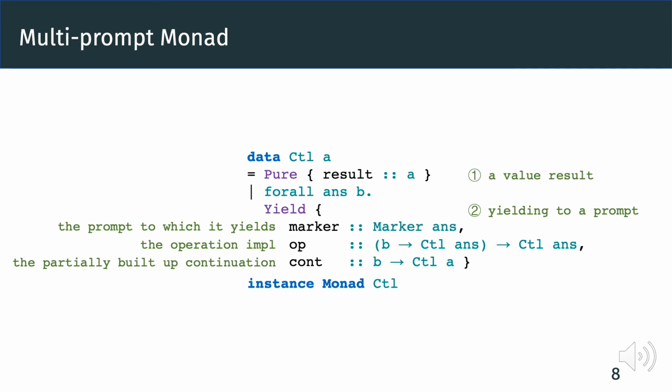Yield stores three components: a unique marker indicating the particular prompt to which it yields, an operation implementation op that is already partially applied to its operation argument, so it just needs a resumption to evaluate its action, and the partially built-up continuation cont. Since cont is partially built, its result type A can be different from the final answer type ans. Once the right prompt is reached, the markers will ensure that at that point A will be equal to ans.